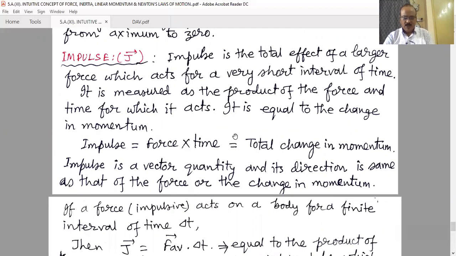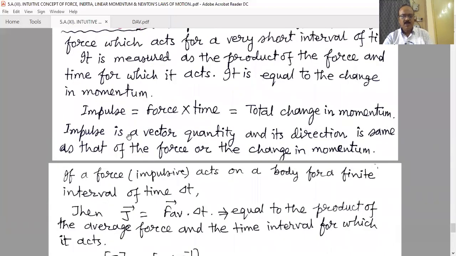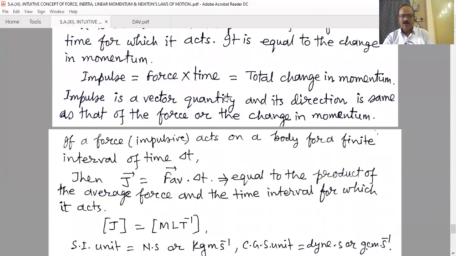The impulse is force into time. That means when a very large force acts on an object for a small interval of time, to find out its impact, that force into time is the impulse, and it is numerically equal to the change in momentum. Impulse is a vector quantity.